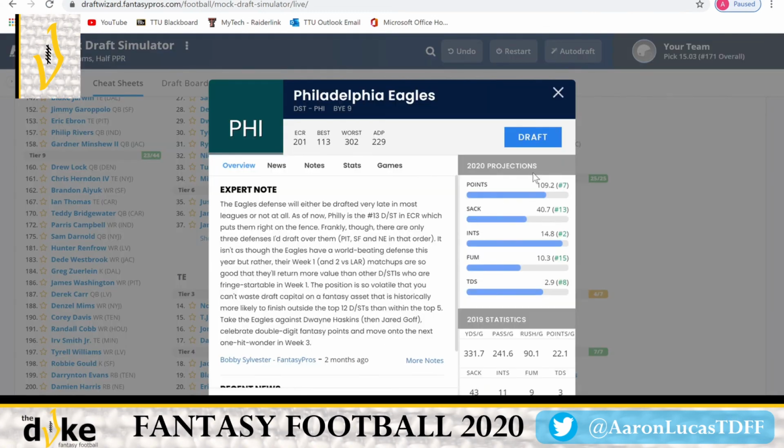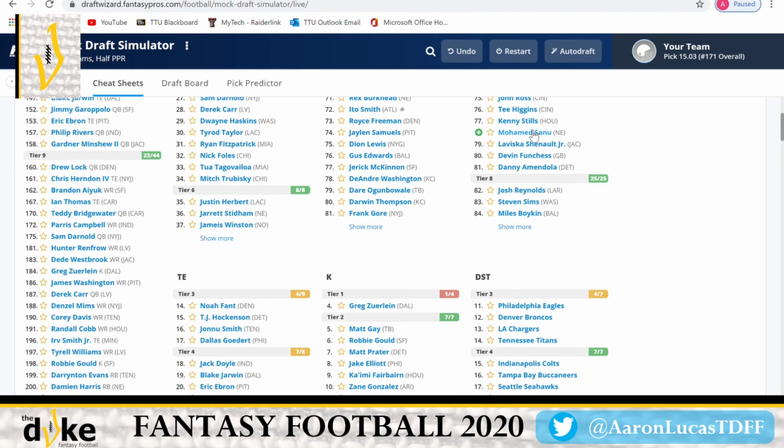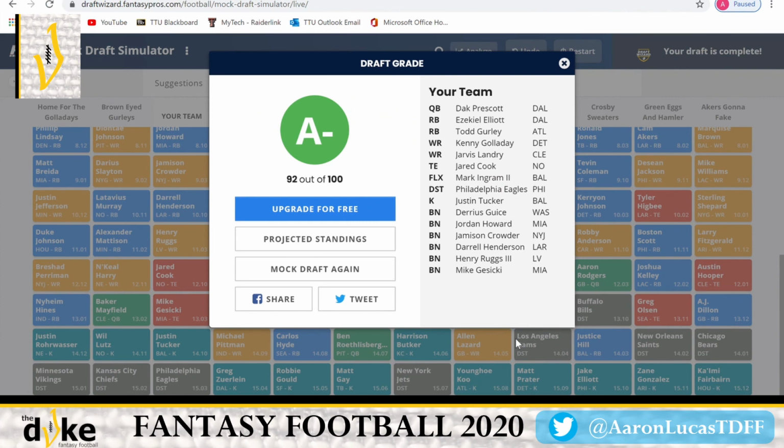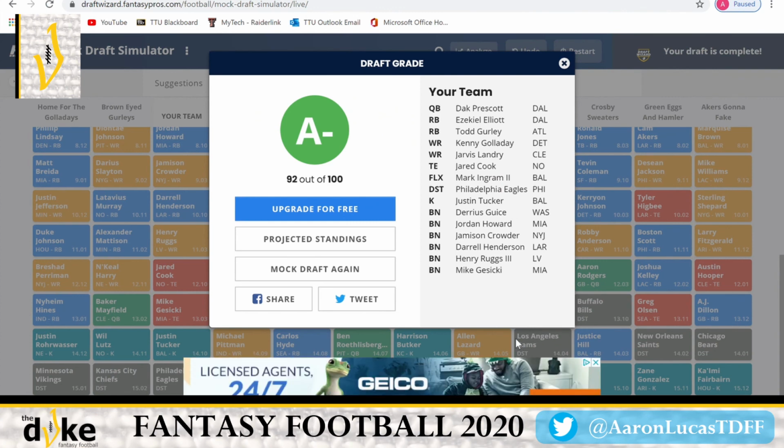So don't judge off this defense kicking. I'm not paying attention to it. We're just picking guys to end the draft. But let's see. All right, so normally I'll tell you, we never follow FantasyPros, what they say. This doesn't matter. We don't care. They're going off their own stats and their own projections. Apparently they like our roster. But let's take a look at it.